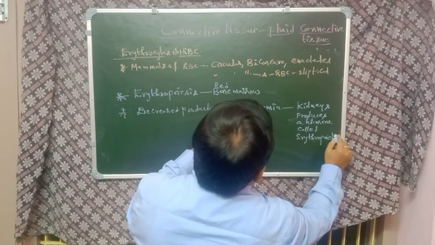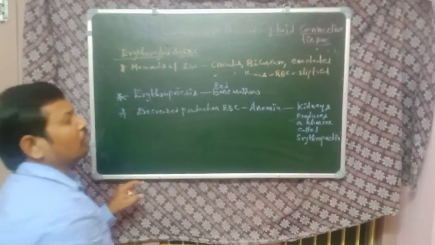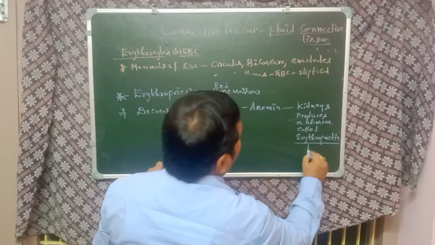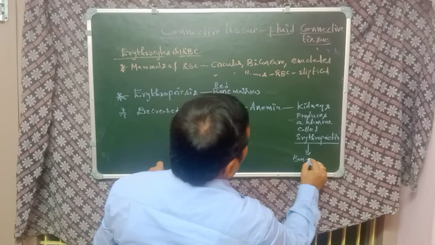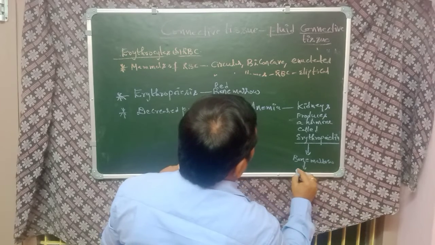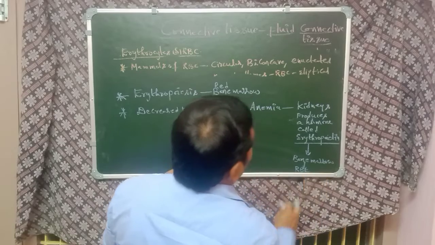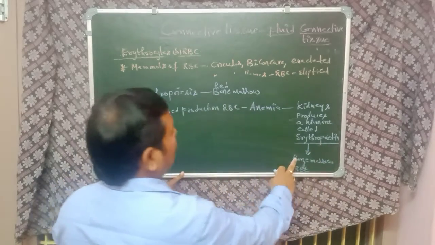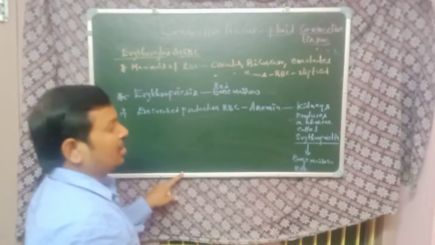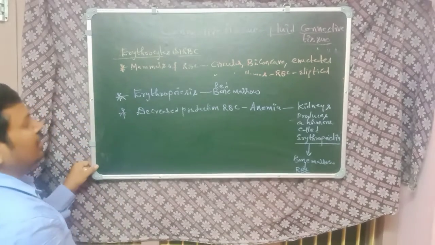This hormone stimulates the bone marrow, and the bone marrow produces a high number of RBC. Like that, the RBC number increases.